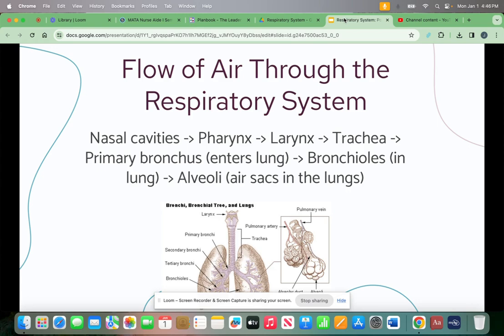Air then enters the right or left primary bronchus. One bronchus enters each lung. After passing through the smaller branches of the bronchi, air flows through the bronchioles. The bronchioles divide again and again until air reaches the microscopic air sacs called alveoli. Oxygen diffuses from the air sacs into the blood.